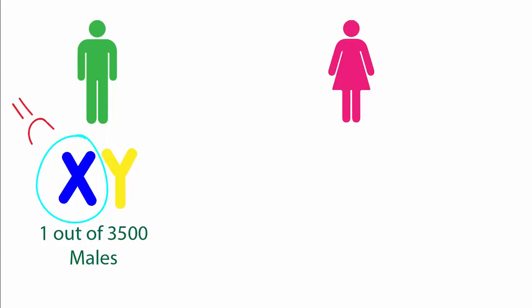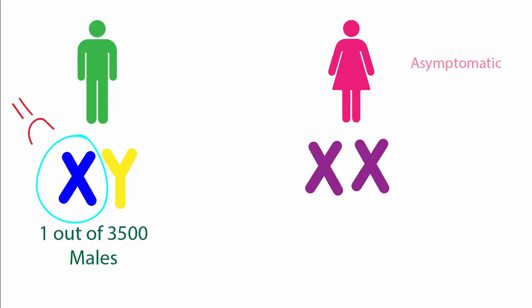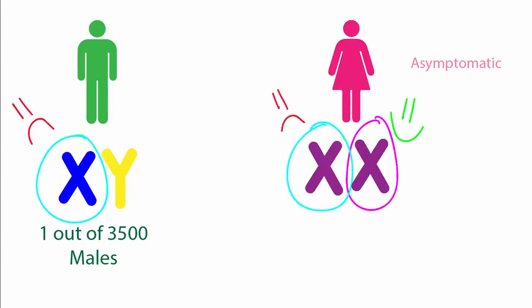This is why 1 out of every 3,500 males deal with DMD muscular dystrophy. Girls, on the other hand, are lucky because they have 2 X chromosomes, so they tend to be asymptomatic. So if one of their X chromosomes becomes mutated, the other chromosome can compensate for it. BMD is the most common muscular dystrophy for females and is much less severe than DMD. Both DMD and BMD deal with a problem of dystrophin.